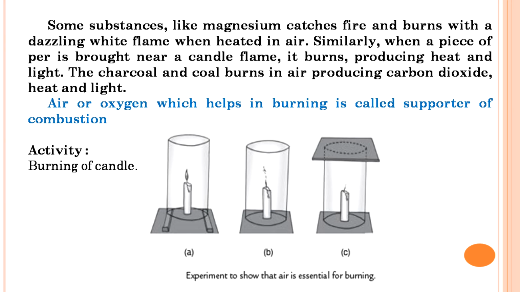So every hydrocarbon needs a different amount of air, and we call this quantity of air or the ratio of air that is required the stoichiometric ratio of the fuel. So stoichiometric fuel air ratio is the ratio of adequate amount of air which is required for the complete combustion of that particular fuel. We can see that if we close that particular glass jar, movement of air or the passage of air is restricted there, then also the candle will not burn. So it shows that we need air and adequate amount of air is required for particular combustion.